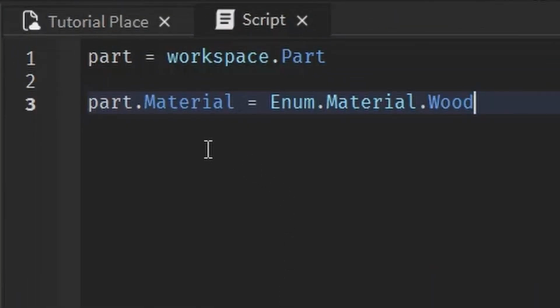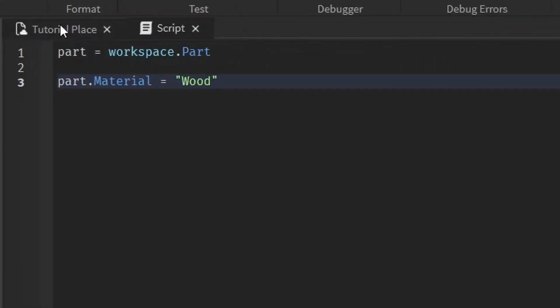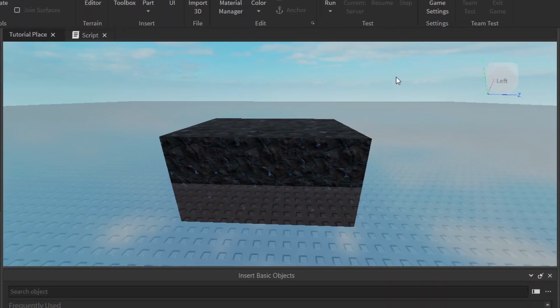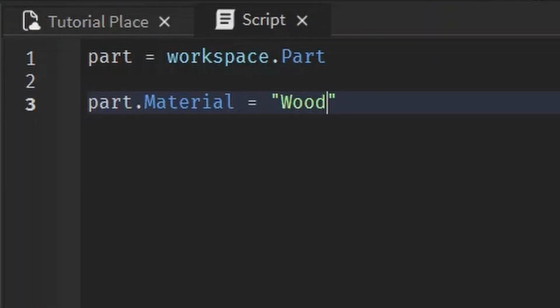So whenever you have to deal with an enum, you always write Enum and then the property you want to change, in this case Material, and then the value you want to set it to. It's that easy. Enum, what you're changing it to. A simple way to do this is if you simply just write a string of the material that you want to change it to. And this does the same thing. You see? But it doesn't give you the little drop down menu. And I also wanted to show you how to do it in case you're forced to use an enum, because sometimes you have to use an enum, but they're really simple.